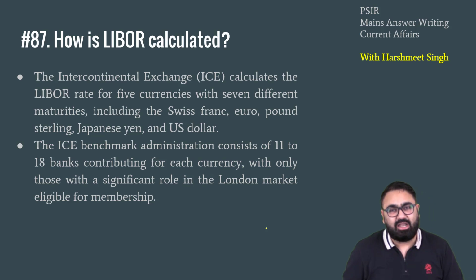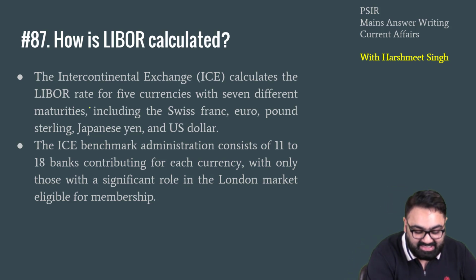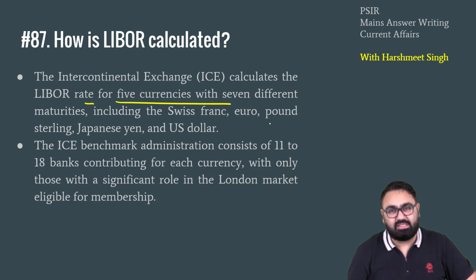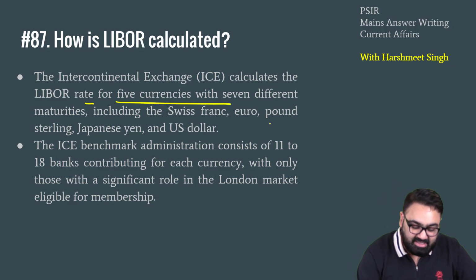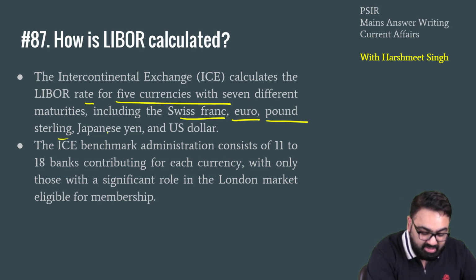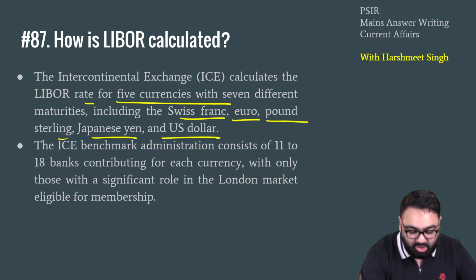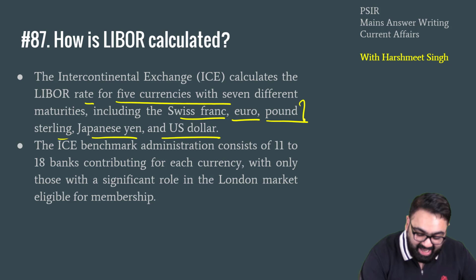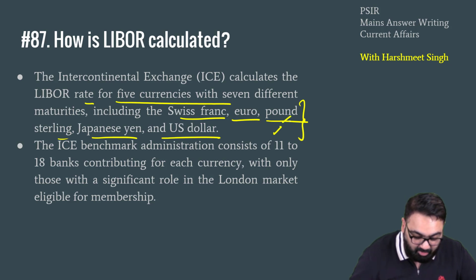Now, how is it decided? Do remember that this is decided by 5 currencies with 7 different maturities. What are these 5 currencies? The Swiss franc, euro, pound sterling, Japanese yen and the US dollar. Do remember, these are the 5 currencies that determine what will be the Libor.